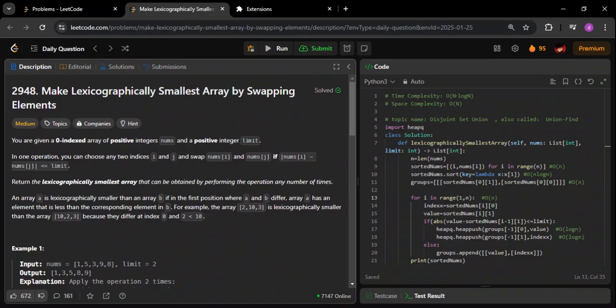It's a totally new topic, I will say. The idea is new. You can solve it without even knowing the idea, but I just want you to know this topic. It's called disjoint set union. Some people also call it union find. Just google what these terms are, and try to learn something about them.